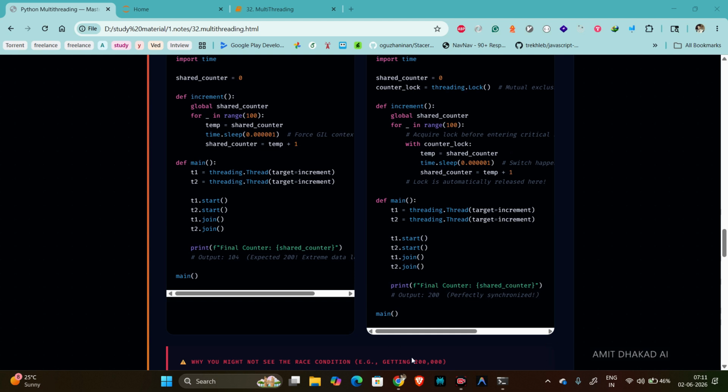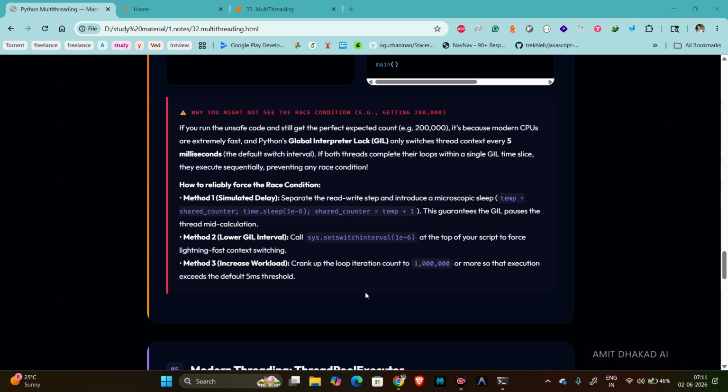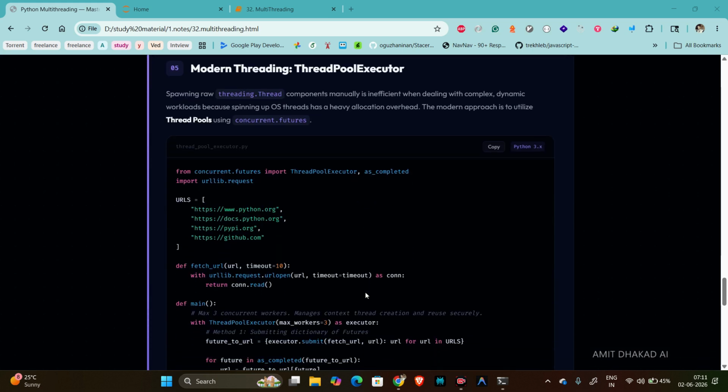Next we have the thread pool executor. So what is the thread pool executor? Raw threads are powerful, but managing them manually, creating, starting and joining each one, gets messy fast. If you have 50 threads, you need to start 50 threads and join them. If you want to fetch images or data from 50 URLs, you need to create all of this. It creates problems, gets messy, and is also difficult to debug.